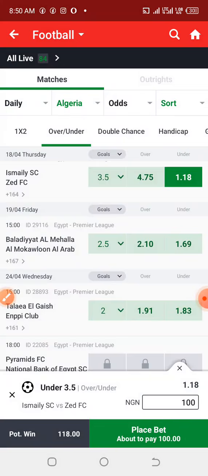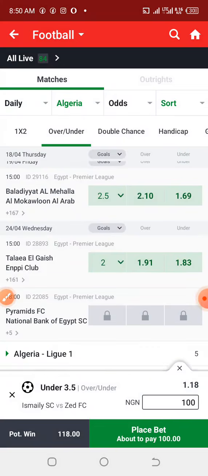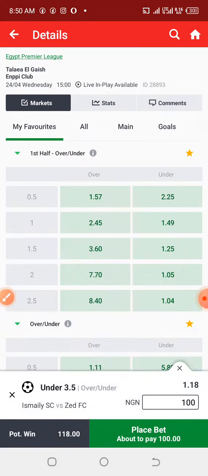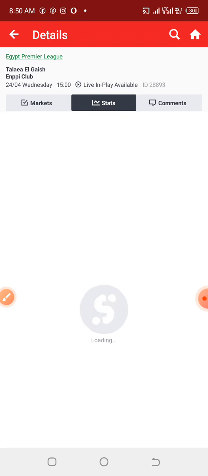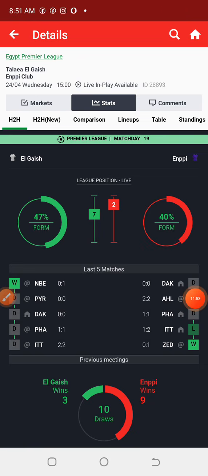Now let us check another game. Let us check another game and give it a day, and let us check this particular game and its stats. So this will be the final example, and I want you guys to pay very close attention to everything we are doing. I've already shown you the games that you can always avoid if they don't meet the requirements or the stats.